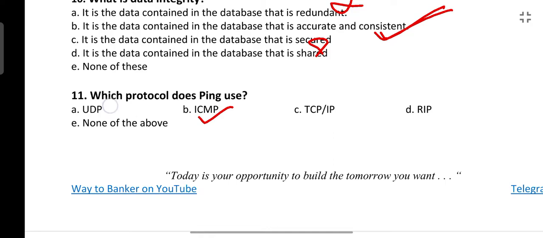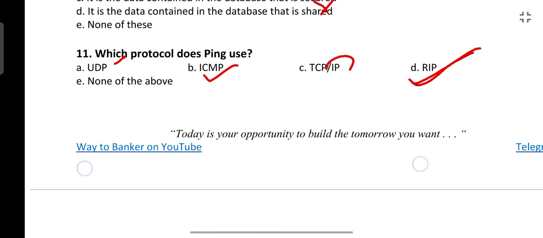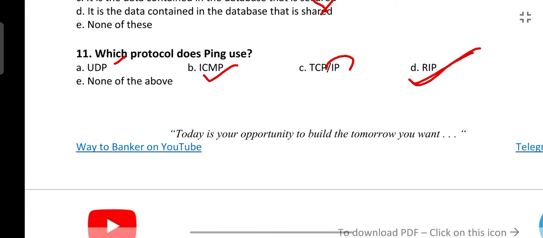UDP is User Datagram Protocol, a transport layer protocol. TCP/IP is different. RIP is Routing Information Protocol. This is also a layer 3 protocol, a distance vector routing protocol. So whenever we hear about any protocol, the first thing you should know is on which layer this protocol works, because many times questions have come asking at which layer a particular protocol works, and a little bit of information about those protocols is needed.